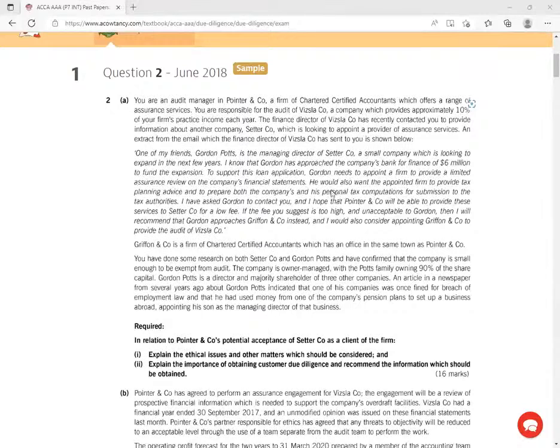Ladies and gentlemen, we are given some good questions here. It's a known question. So you're told here, required in relation to Pointer and Company's potential acceptance of a company as a client of their firm, explain the ethical issues, very common in your exam. Explain the ethical issues and other matters which should be considered.